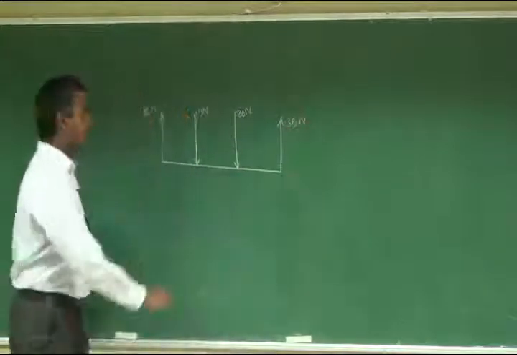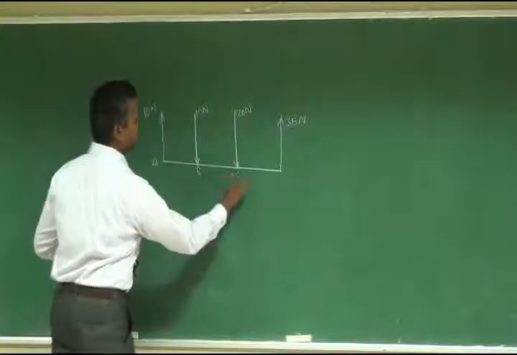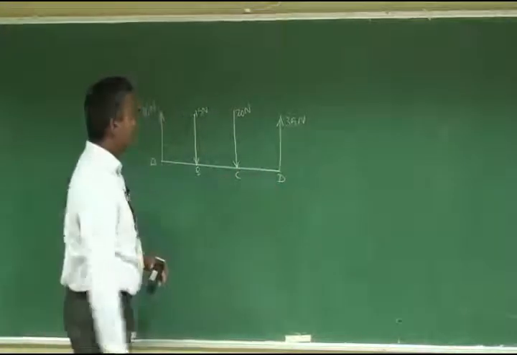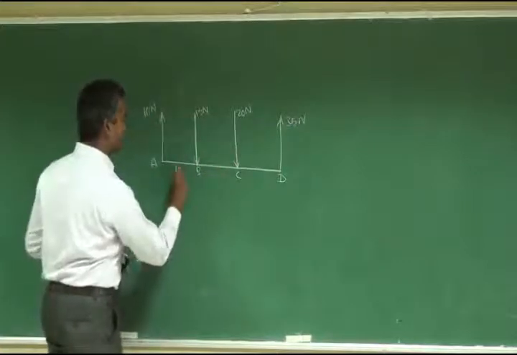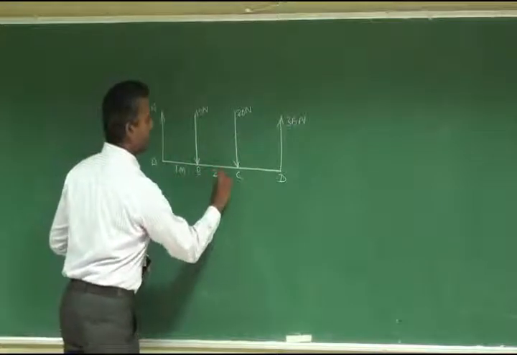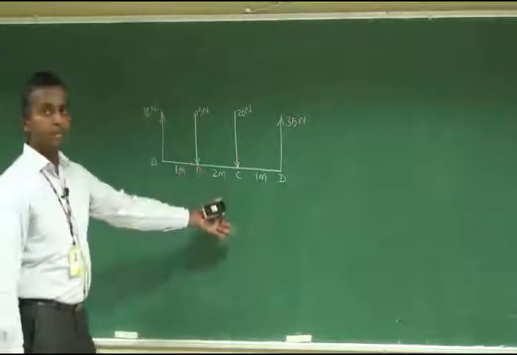So this is our given system. You can divide the segment into equal components A, B, C and D. It is divided into 3 segments, and the distances between them are 1 meter, 2 meters and again 1 meter. Like this you can give some values.